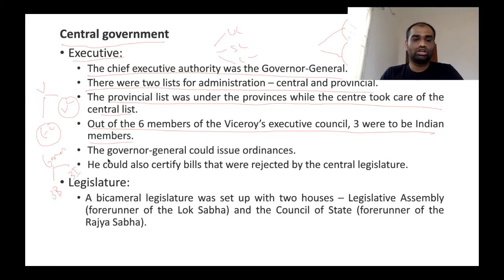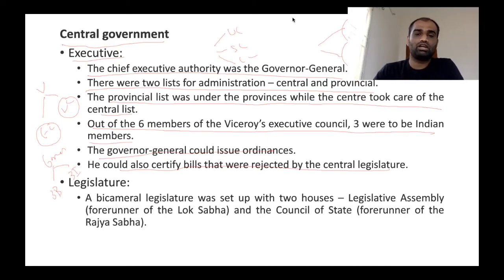Also, Governor General is empowered to issue ordinances. Also, he could certify bills that were rejected by central legislature. If a Governor General wants to pass a certain type of legislation, he will introduce that law in Legislative Council, and Legislative Council has to approve it. Even if Legislative Council rejects it, Governor General has the power to override the will of the central legislature.